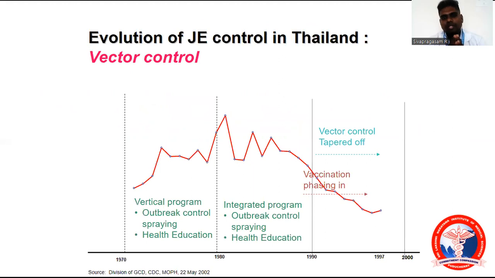Evolution of JE control in Thailand. As you see, after vector control and vaccination, it's a comprehensive approach. Everything should be involved: vaccination as well as prevention of mosquitoes and all other prevention strategies. It's like a vertical program, like outbreak spraying and health education, then an integrated program like outbreak control spraying, health education, and then vaccination.